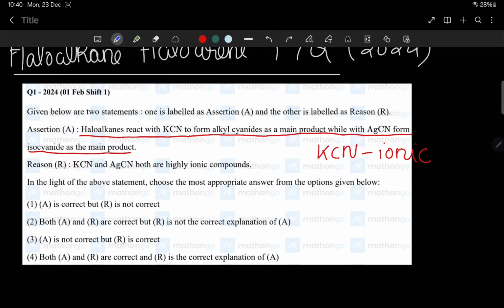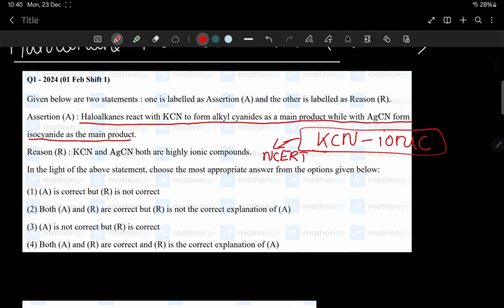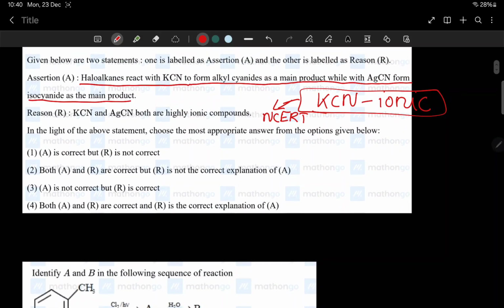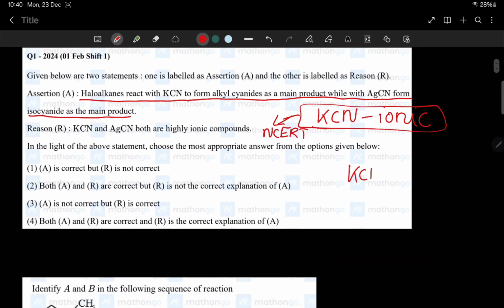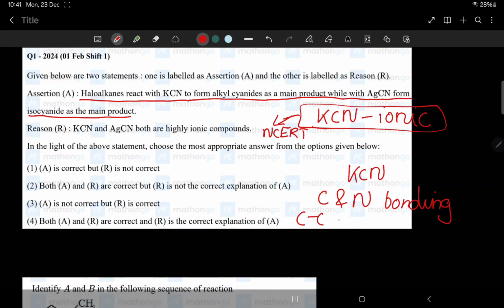As KCN is an ionic compound, KCN can donate both C and N for bonding, and hence the carbon bond is stronger.